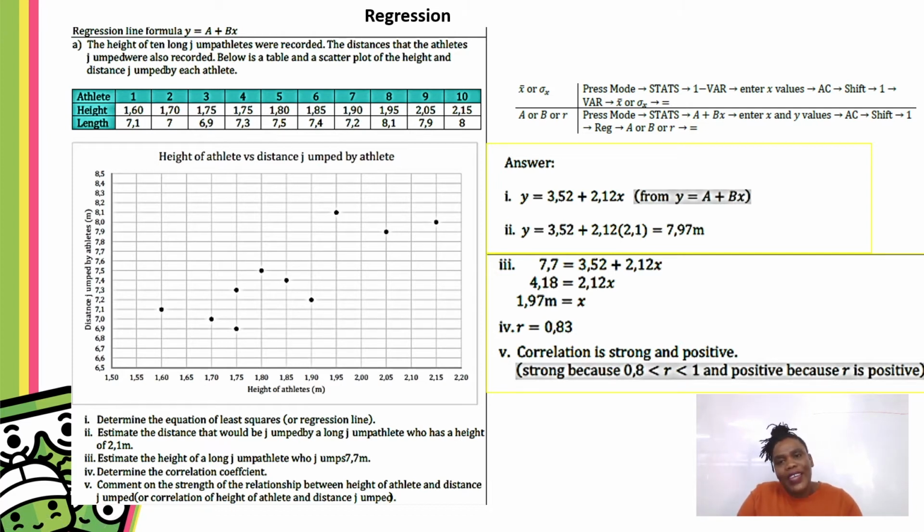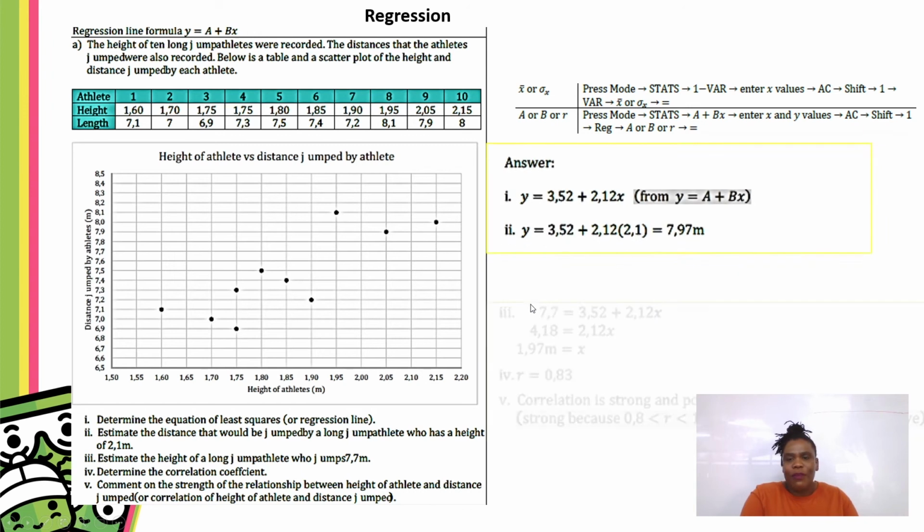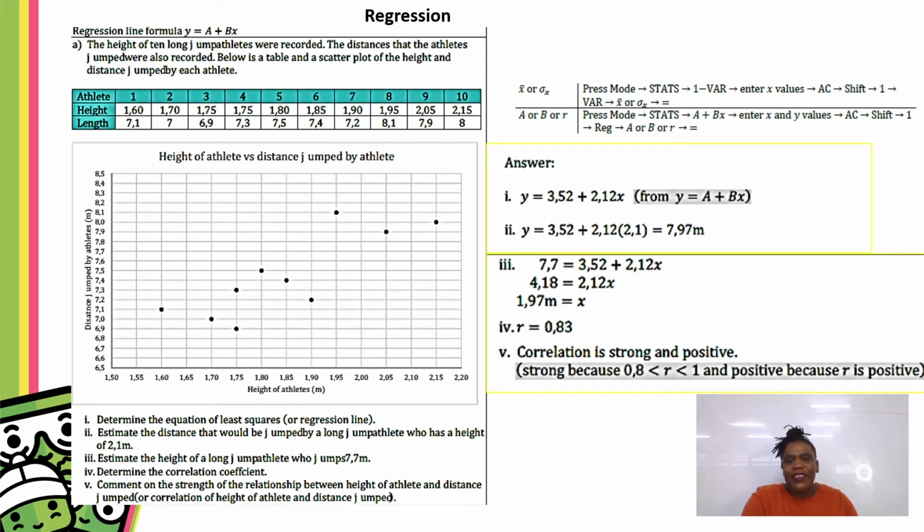Once you've entered your data into your calculator, pressing mode and stats, you then press regression. Once you've entered your data, shift 1, go to regression and choose the option that says R. It will give you a value for R. In this case, you can see that R is 0.8. If you go back to the previous slide, you can use this table to determine what that R means. If R is 0.8, you comment on it.